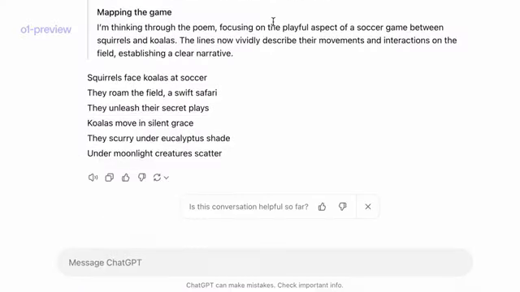And now let's look at the final poem. So in the second line, the word safari does end with I. In the third line, the second word unleash does begin with U. In the second to last line, the second to last word is eucalyptus. And finally, in the final line, under moonlight creatures scatter, indeed each word has 2 syllables.